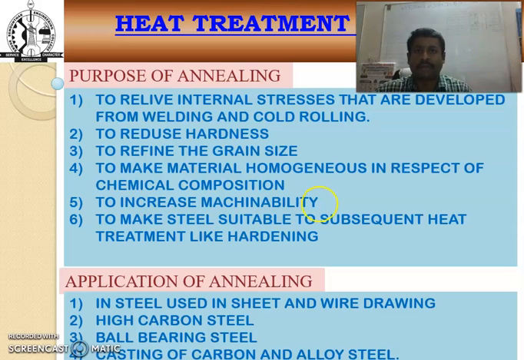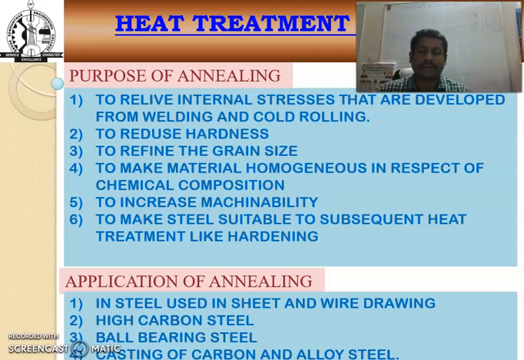And also the main purpose of this heat treatment process is to increase machinability of the material, to make the steel suitable for subsequent heat treatments like hardening and tempering.